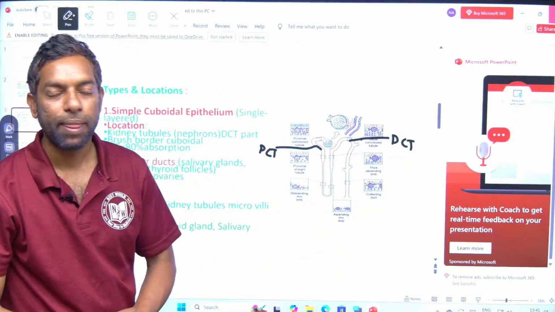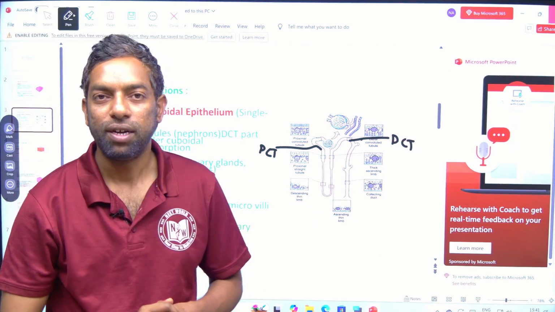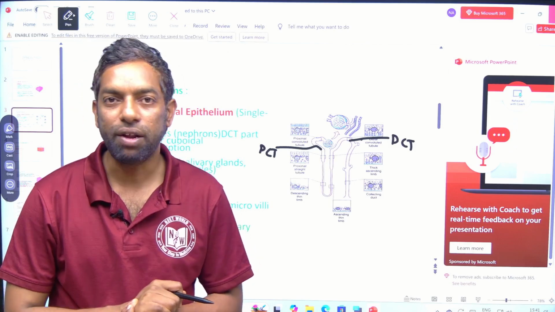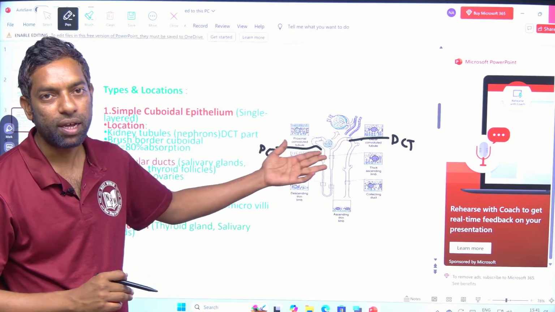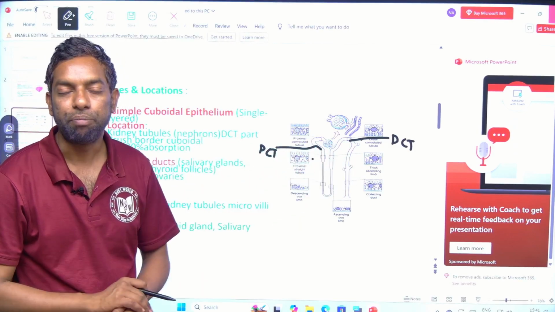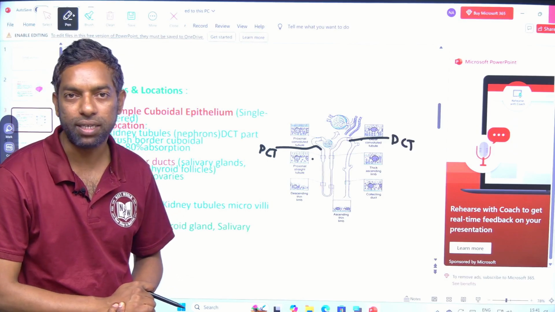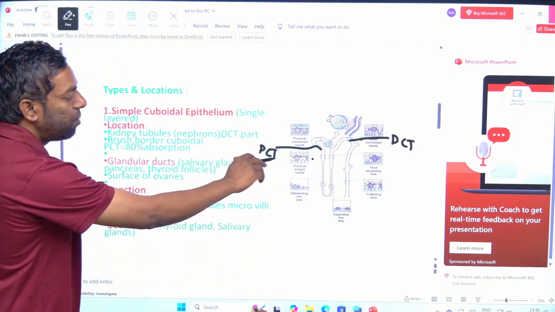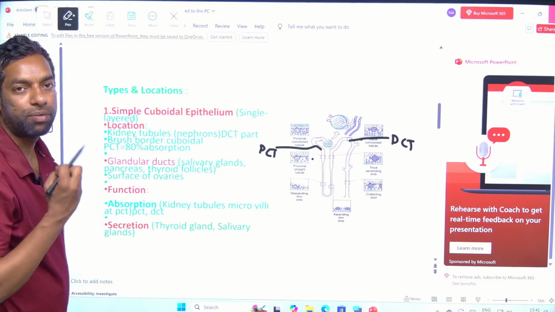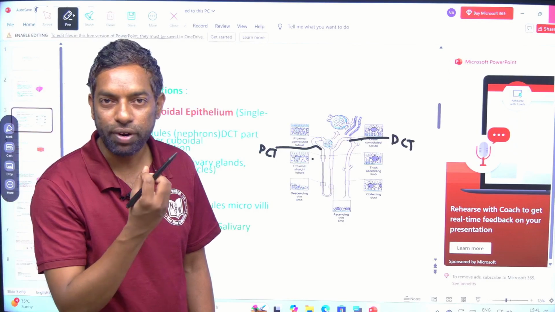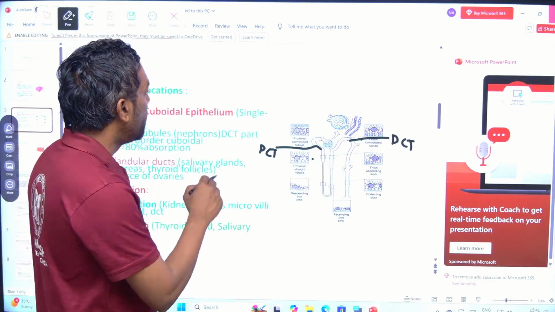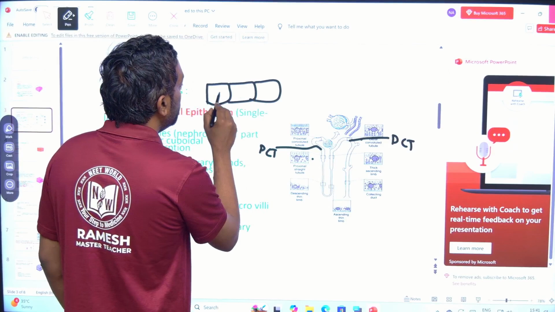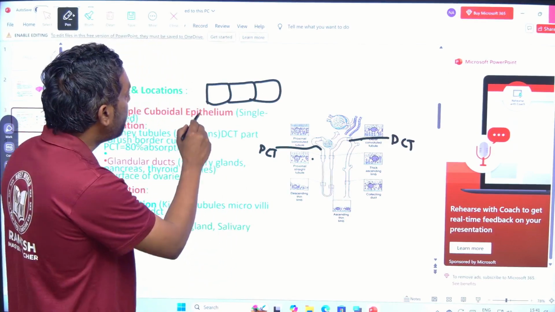Just look into this. PCT part and DCT part are modified epithelial tissue. The epithelial tissue is modified into simple cuboidal in the part of the nephron which is PCT, proximal convoluted tube, and DCT, distal convoluted tube. Why is it modified? They can absorb the fluid which is filtered from the Bowman's capsule. This is the simple cuboidal, which is modified into the microvilli.